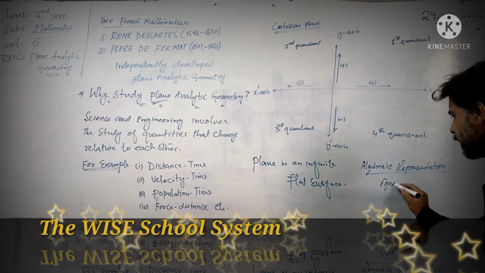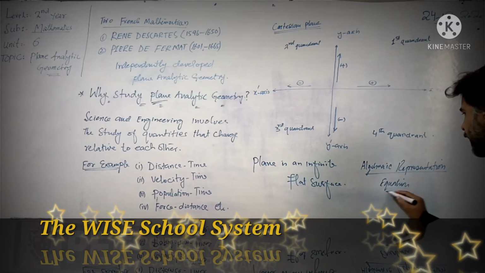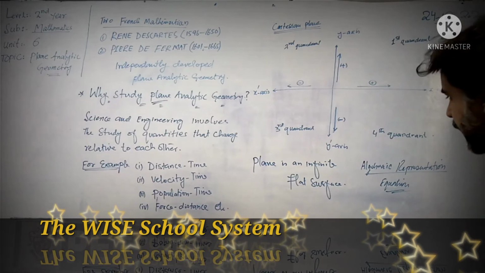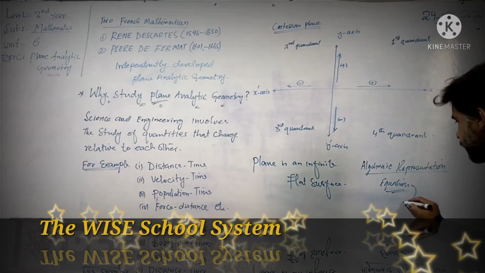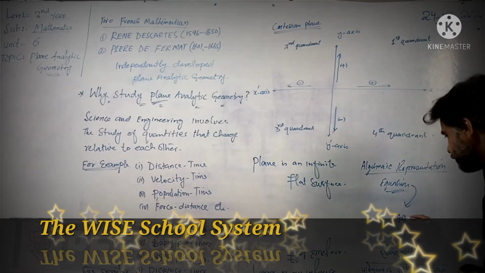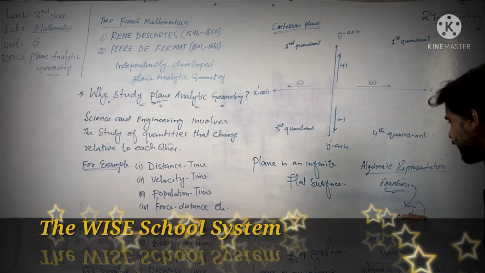An equation is a tool in algebra with the help of which we present the relationship between two or more quantities, and the same equation can be geometrically represented by a graph.